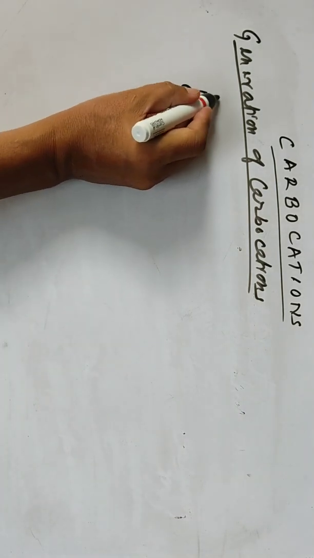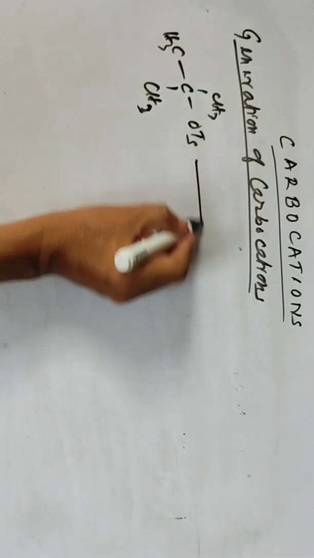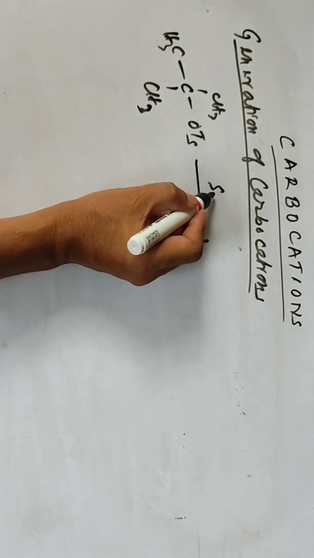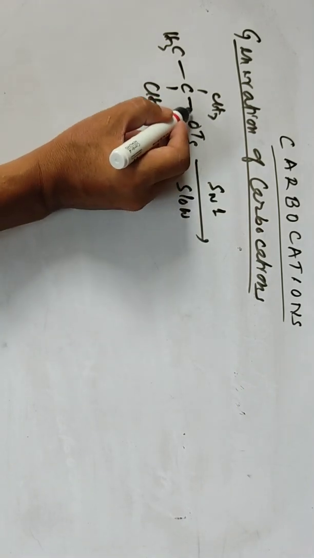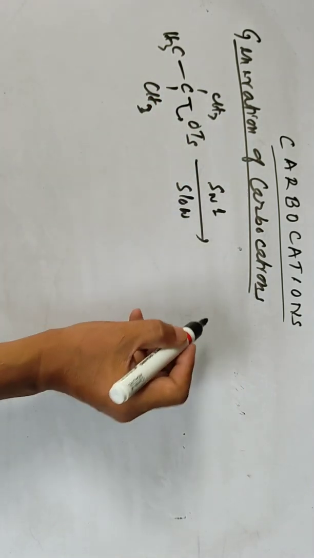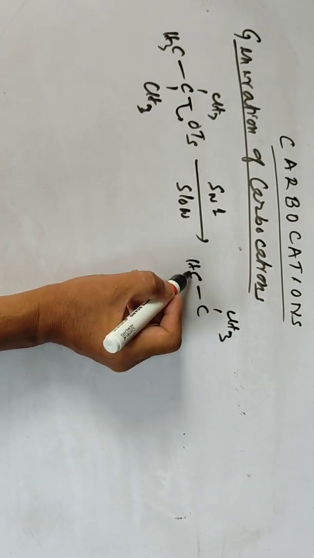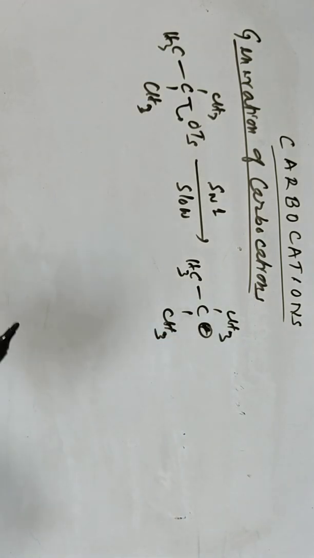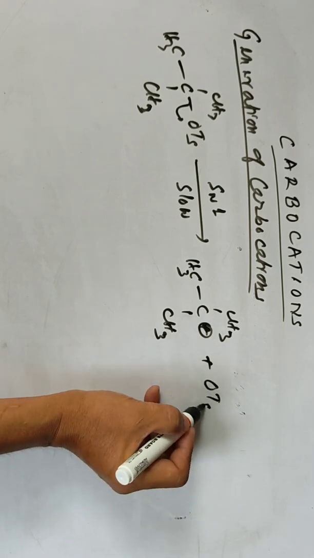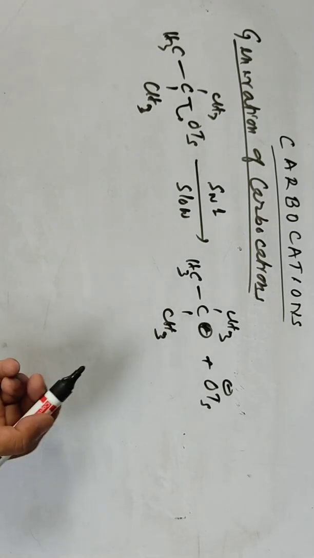So CH3 here, CH3, the OTs is the leaving group, and CH3 here, CH3. So this is by SN1. This is a really slow reaction, the rate-determining step. So this is lost, and you've got a carbocation. The first step of SN1 reaction is formation of carbocation, and the OTs, the tosylate ion, is the leaving group.